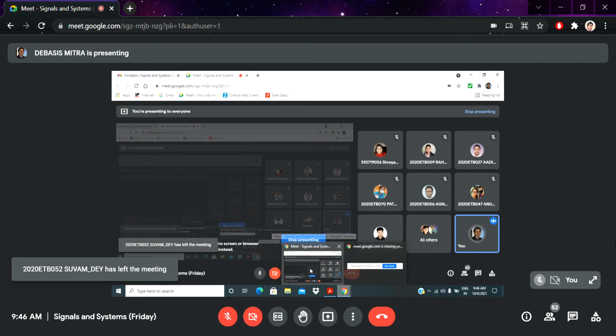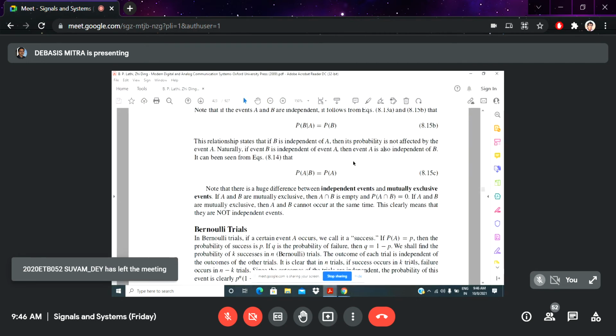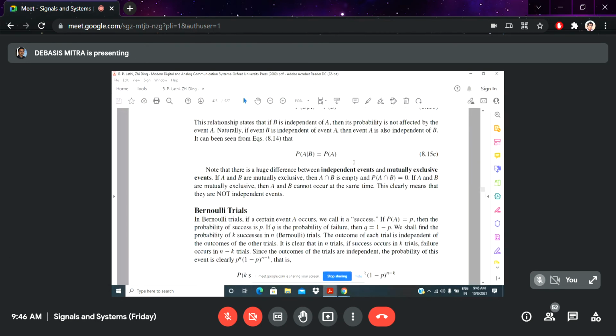At this stage, mathematically, think about the difference between independent events and mutually exclusive events. A and B are mutually exclusive if A intersect B is empty. That means null. The probability of A and B intersect is 0. But in the case of independent events, there is the question of conditional probability.